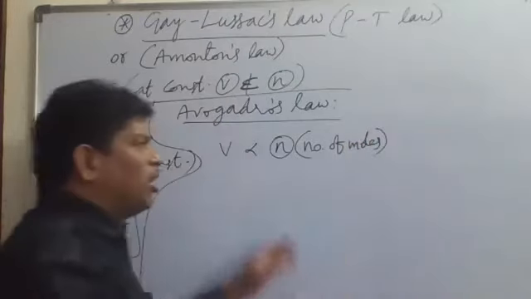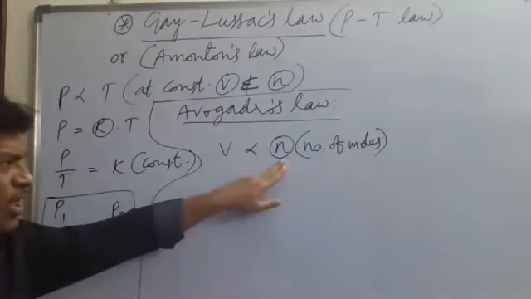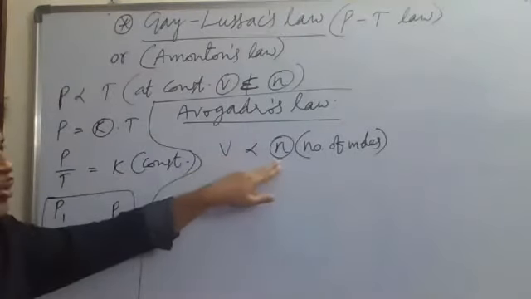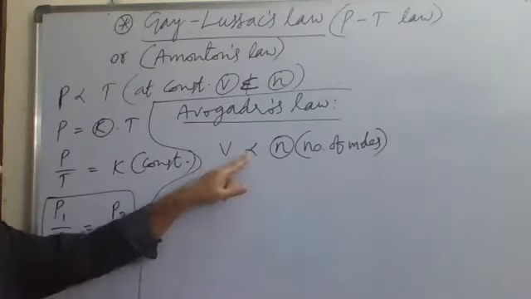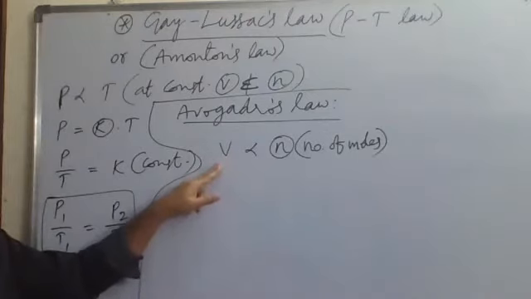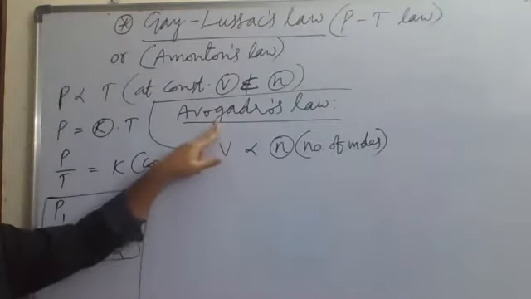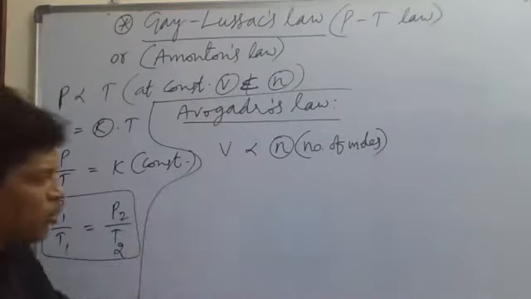If you take 1 mole of gas at STP conditions, it occupies 22.4 liters. If you take 2 moles of gas, 2 into 22.4 liters. If you take 3 moles of gas, 3 into 22.4 liters. In this way, when you increase the number of moles, the volume also increases. So volume and number of moles are directly proportional to each other.